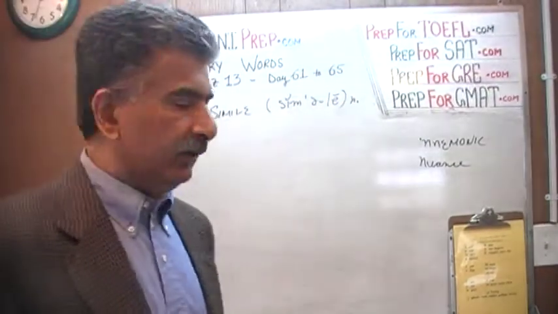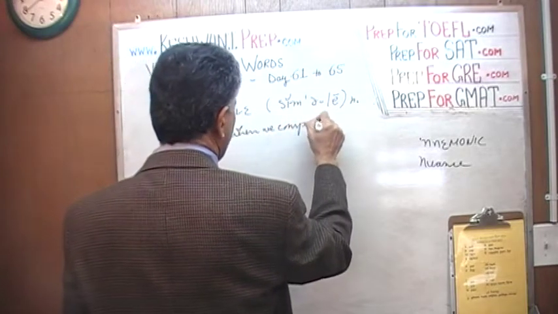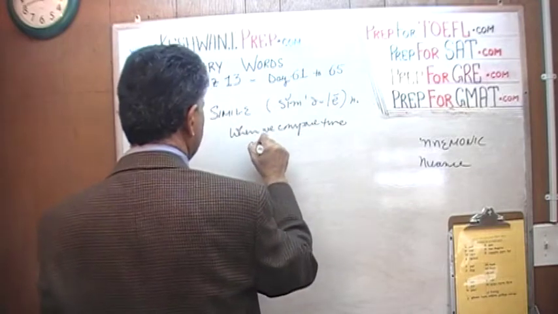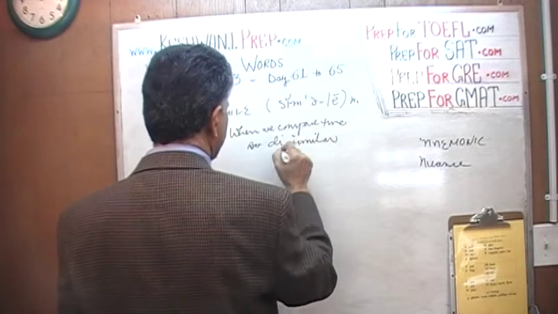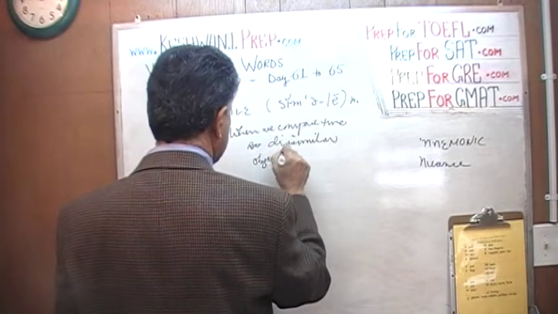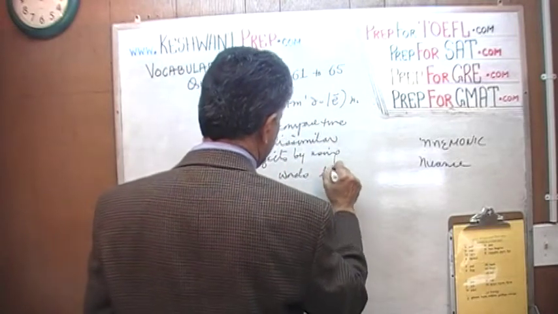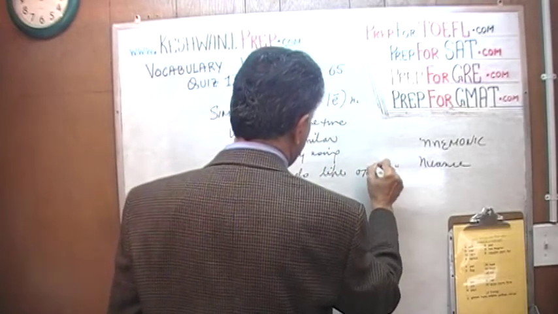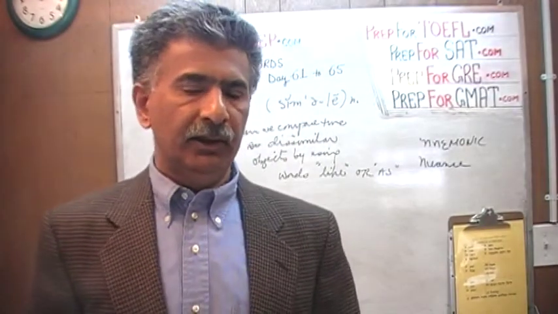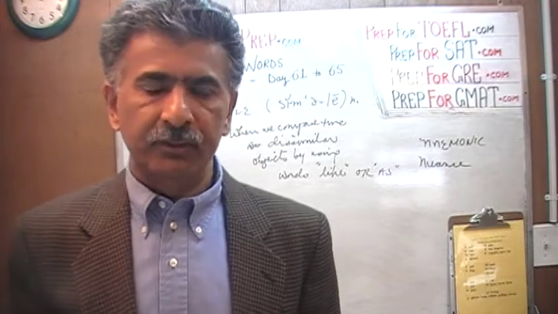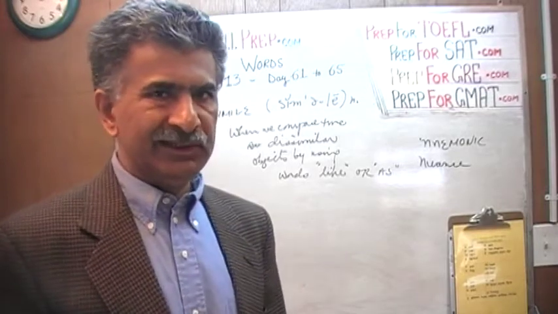Simile. A simile is when we compare two dissimilar objects by using words like or as. So when we're comparing two dissimilar objects by using the words like or as, it is called simile. For example, you might say, he's weak as water. Well, he's weak as water, that's a simile.